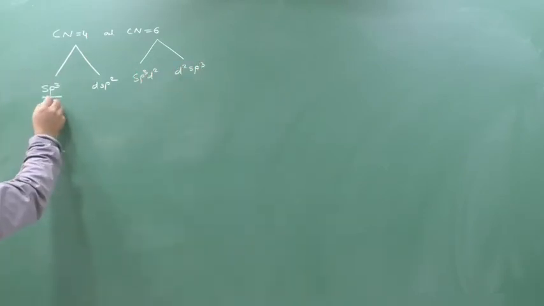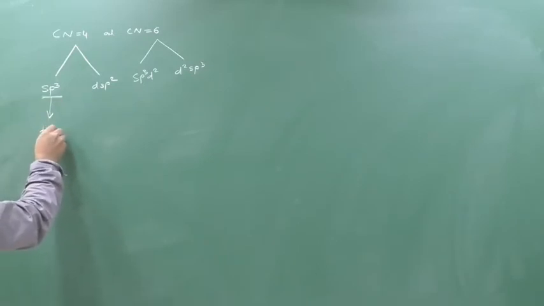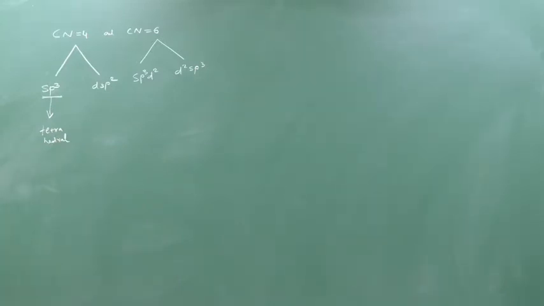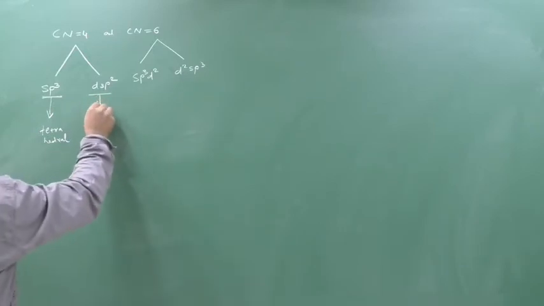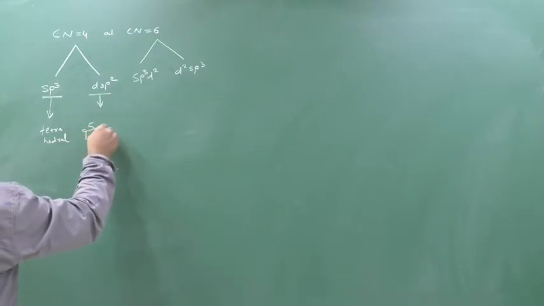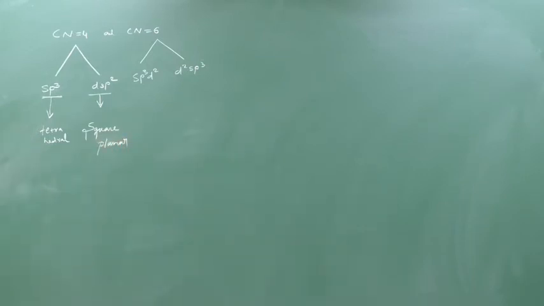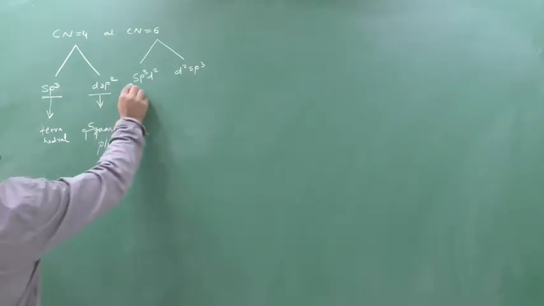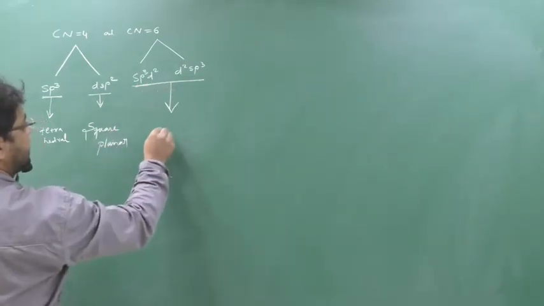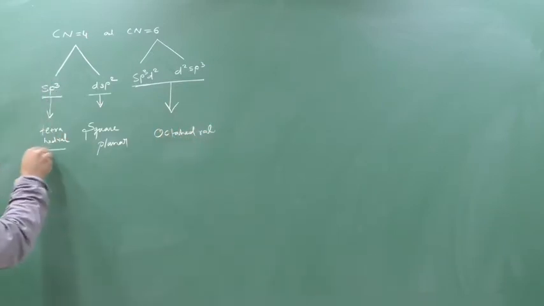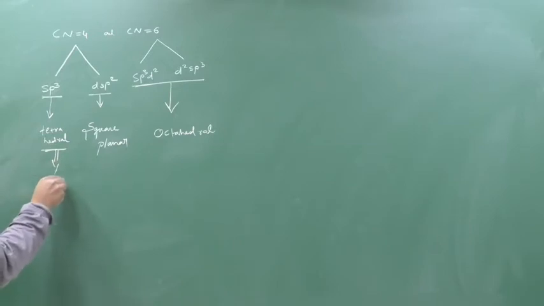So sp3 will have which shape? Tetrahedral shape, yes or no. Everything I have told you. If you have understood and studied the last classes, this class will be very easy for you. If you see dsp2, it will be square planar. Is the voice audible to you? Yes or no? Yes, the voice is audible. So dsp2 is square planar. For sp3d2 or d2sp3, the shape is fixed, that is octahedral. Clear? Tetrahedral shape has bond angle 109 degree 28 minutes.